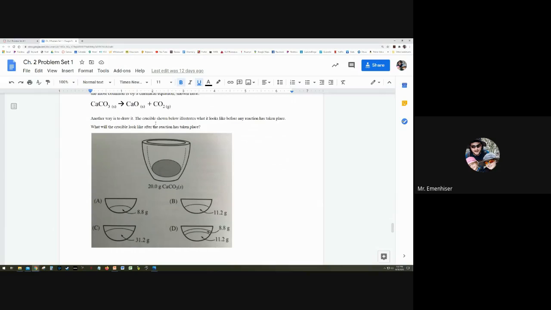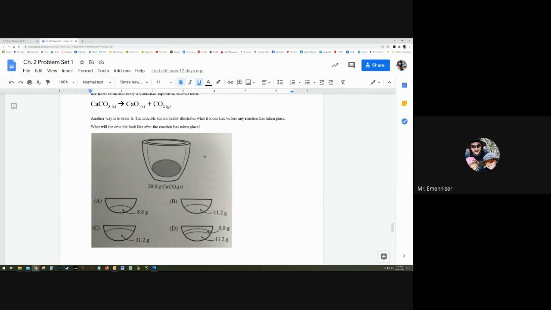Another way is to draw it. So this crucible shown illustrates what it looks like before any reaction has taken place. What will the crucible look like after the reaction has taken place? So here's our crucible with 20 grams of calcium carbonate. We want to show the reaction after, all right, but there's some points that we have to think about. The fact that the CO2 will leave because it's a gas.